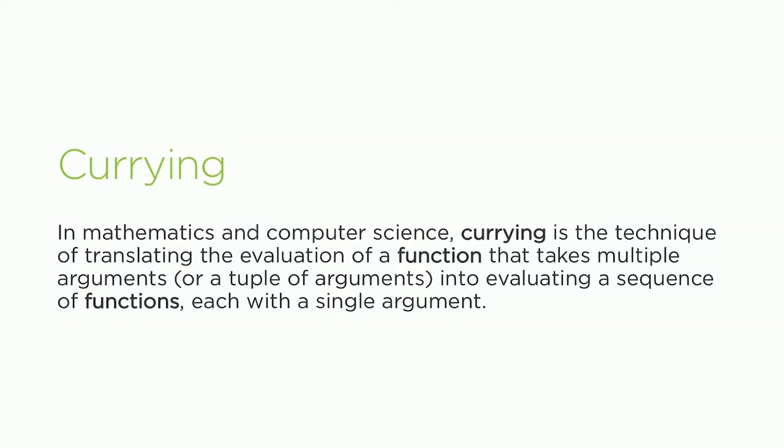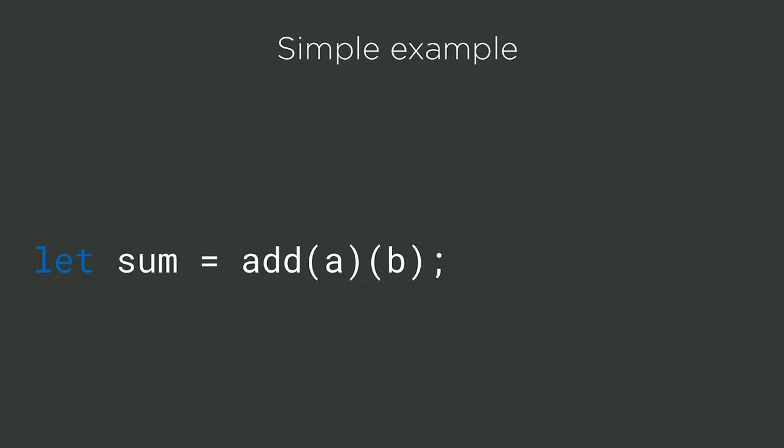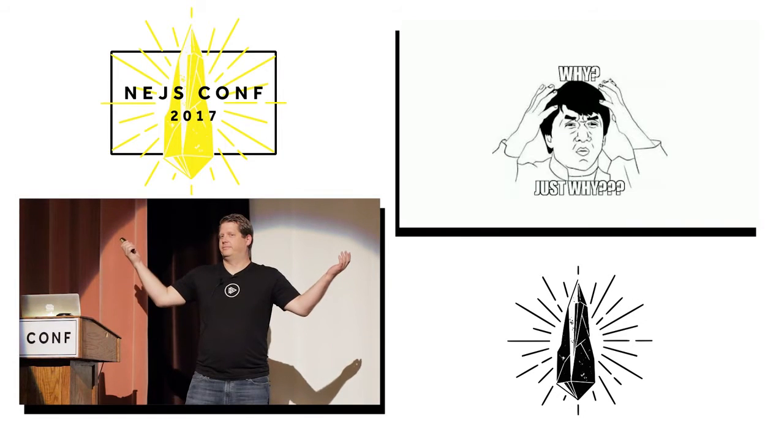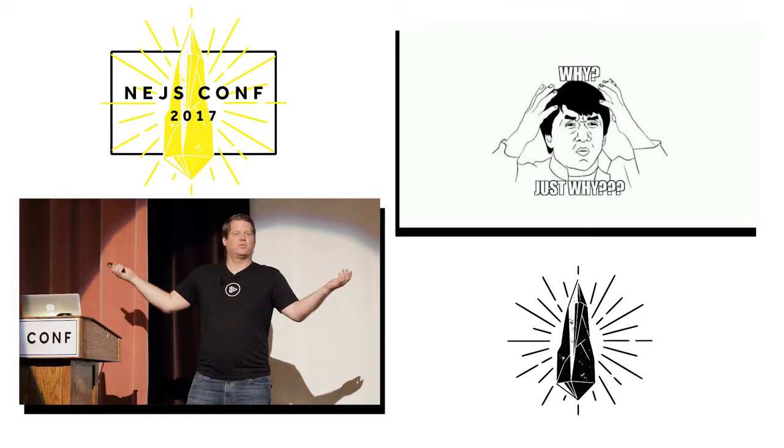Currying, in mathematics, basically takes a function that takes multiple parameters and breaks them up so you can pass one parameter into each function. So this becomes this. Right? I don't know why you would ever do that. That's weird.